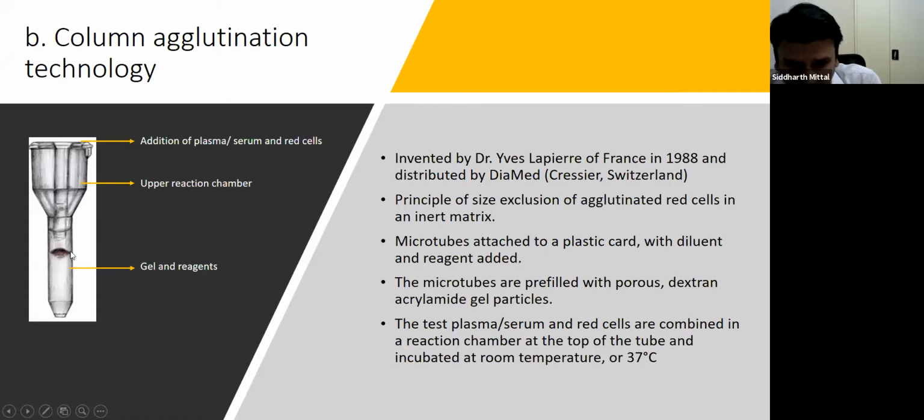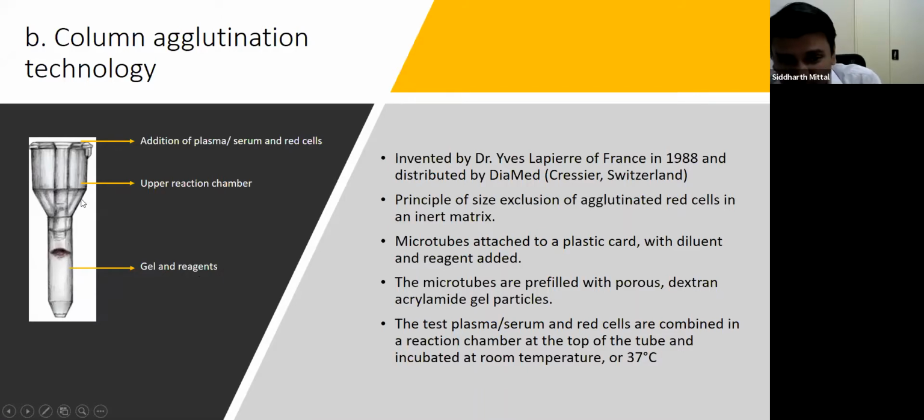And the lower column has the gel and the reagents. The gel is usually a dextran acrylamide gel particles, and in case of Ortho, it is glass particles. The reagent, in case of crossmatch, will be anti-human globulin reagent, which is encoded in the gel.